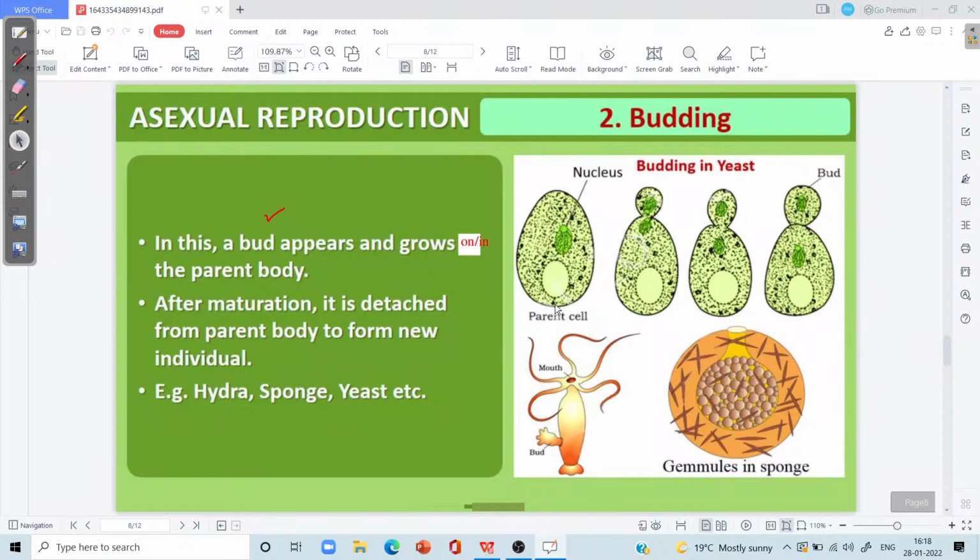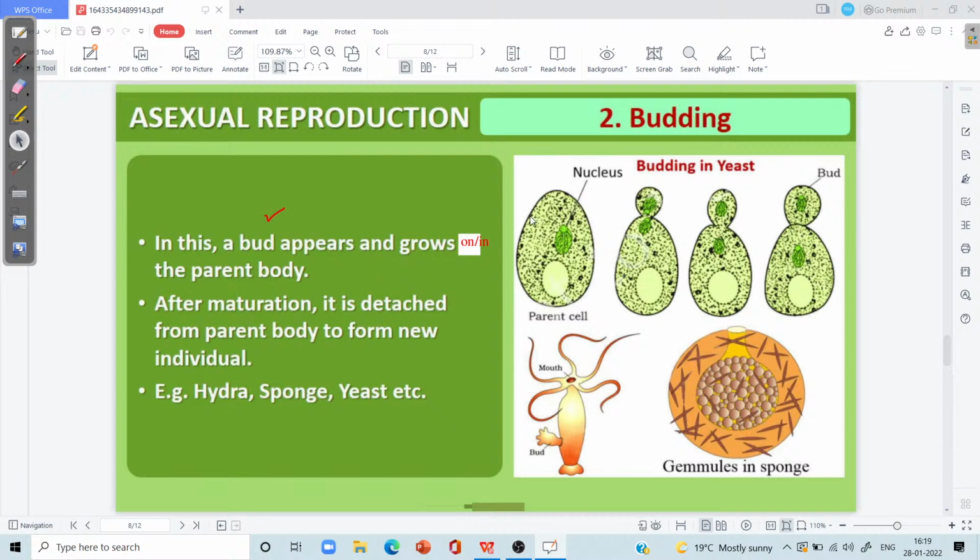Then furthermore, the second important methodology for asexual reproduction is known as budding. Keep in mind, budding takes place from the parent cell surface externally, or budding may take place internally. I want to say a bud is an outgrowth or it may be an ingrowth.